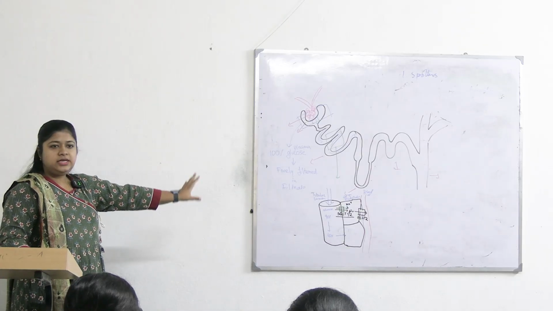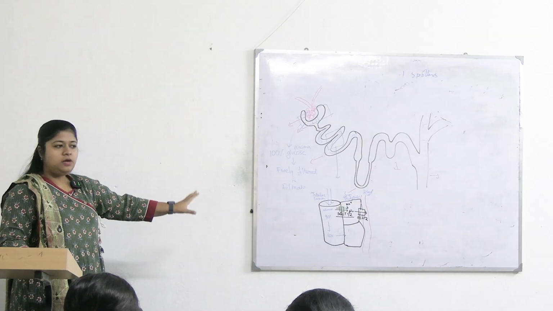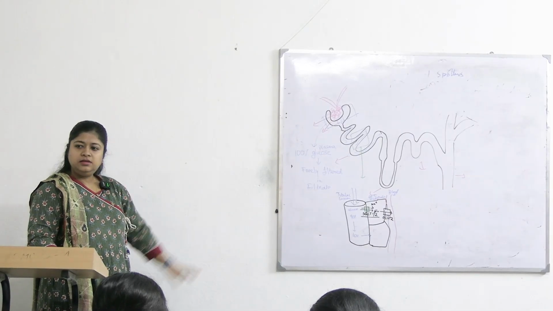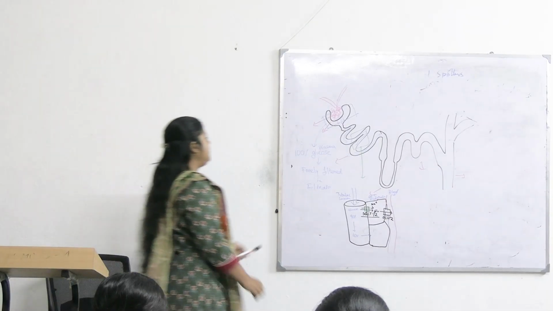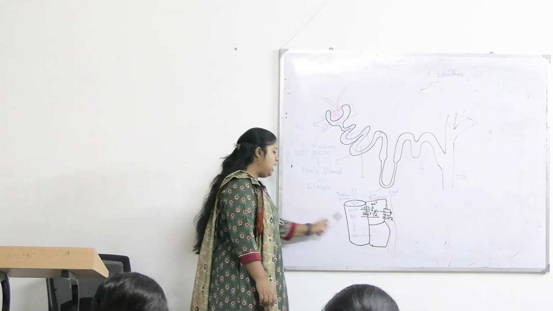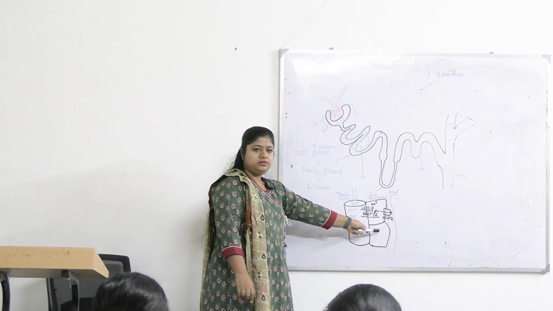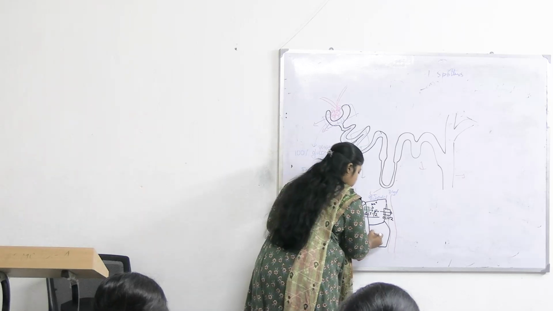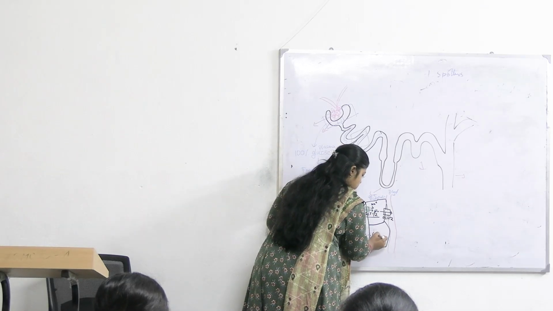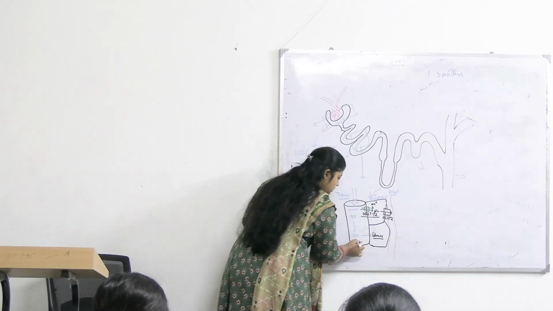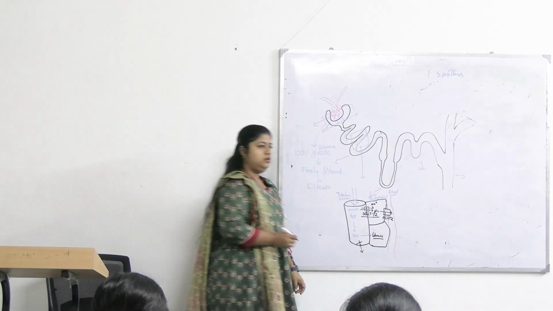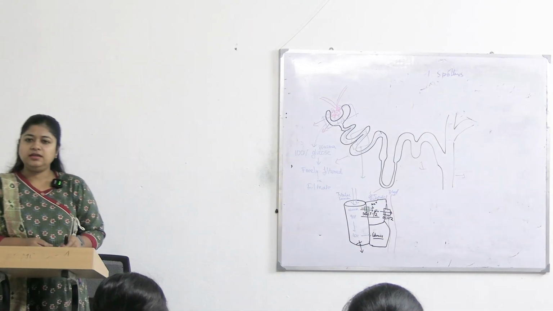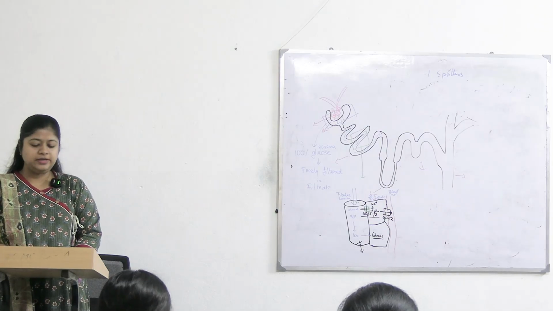So 100% of glucose is reabsorbed again in the PCT only. Clear? So 100% is freely filtered, then 100% is again reabsorbed in normal healthy individuals. So nothing is left for excretion. Okay, clear? Is this clear to everyone up to here?